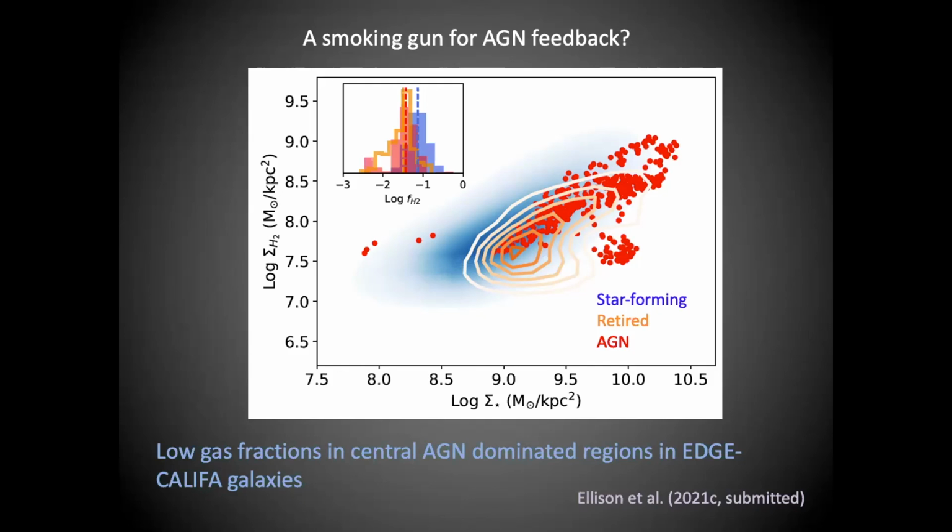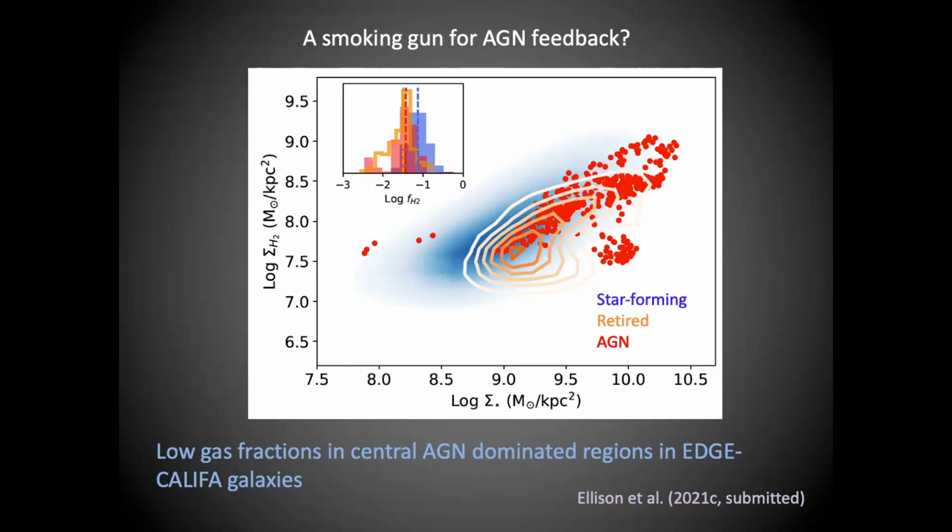And there are 5 galaxies that go into this. And you can see that they, again, have this molecular gas main sequence, but again, like the retired spaxels, lower gas fractions. And you can see that again explicitly here. I should emphasize here that the star-forming spaxels I'm showing you here are in the same central radial regions of galaxies. So I'm really comparing central star-forming regions with central AGN regions.